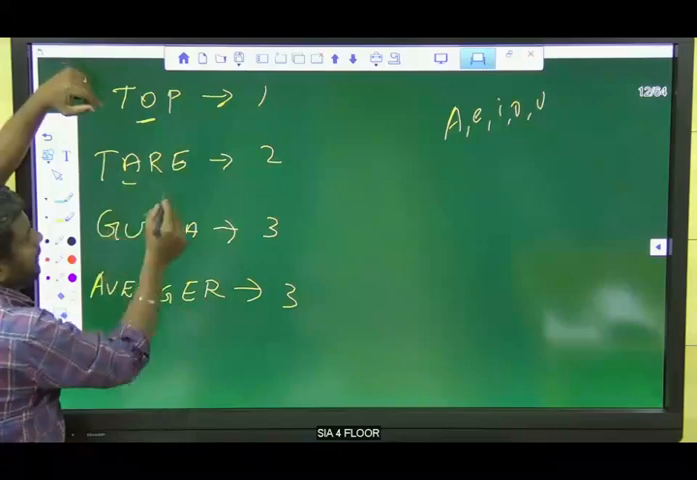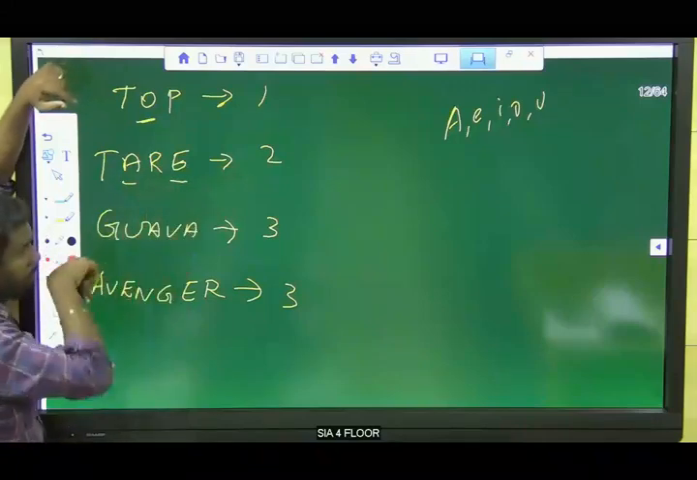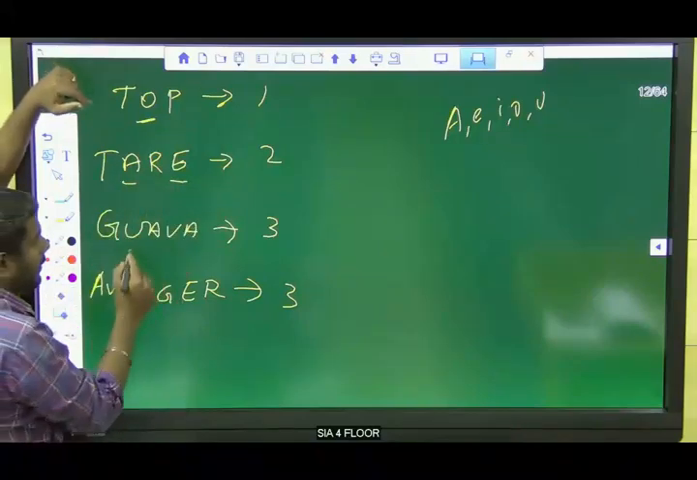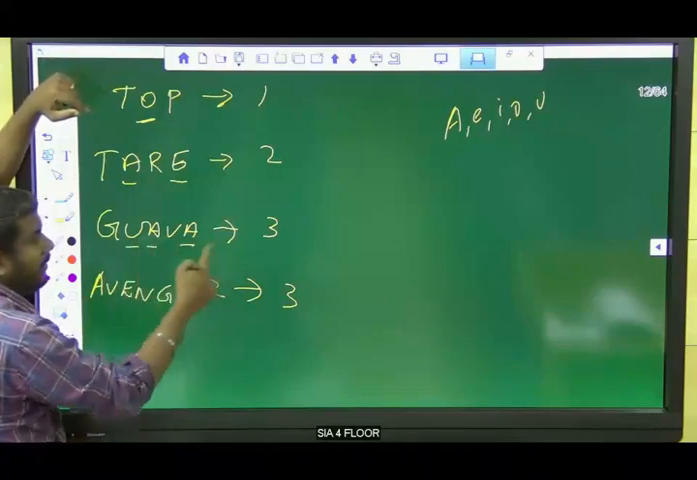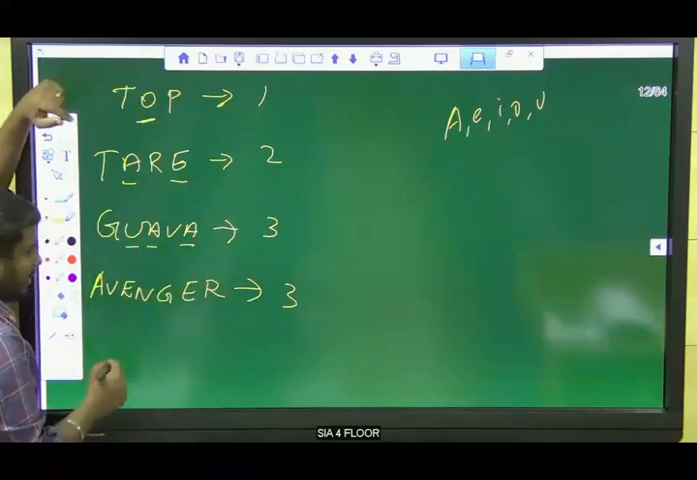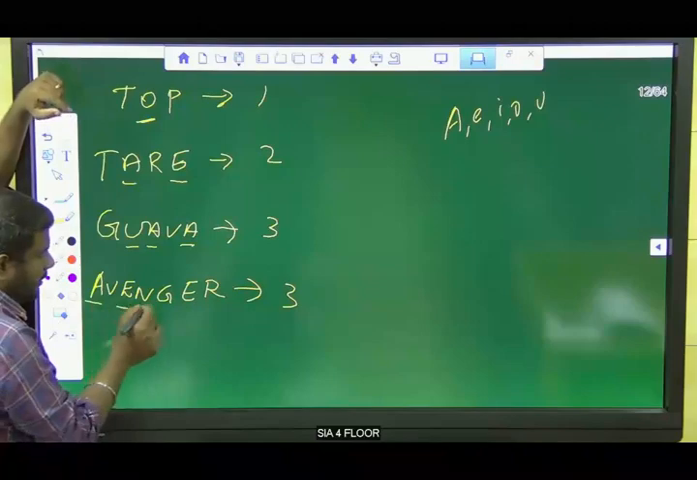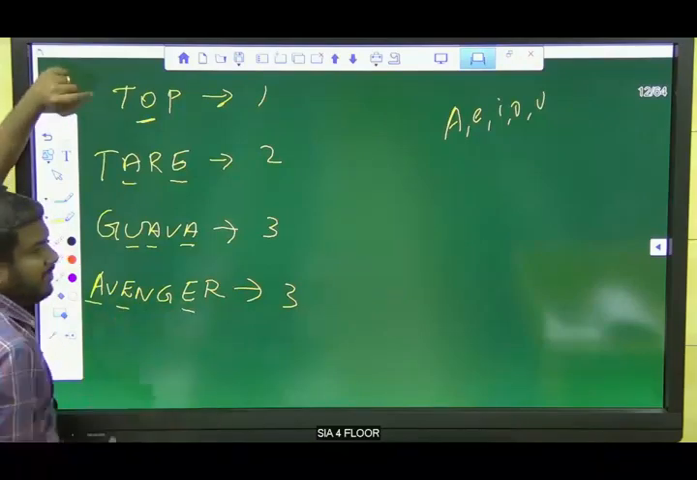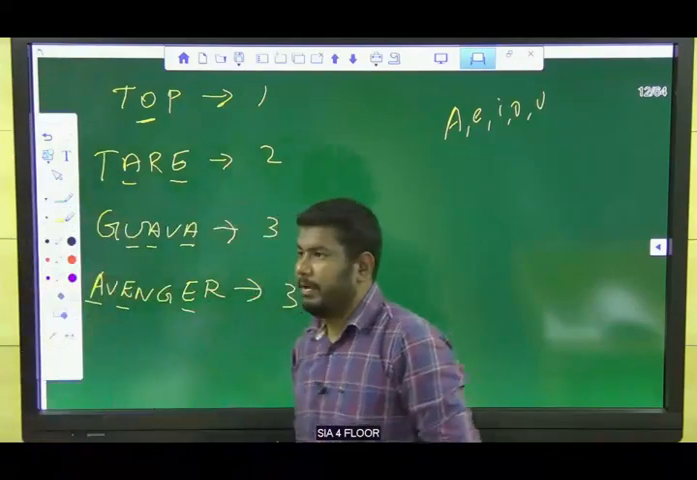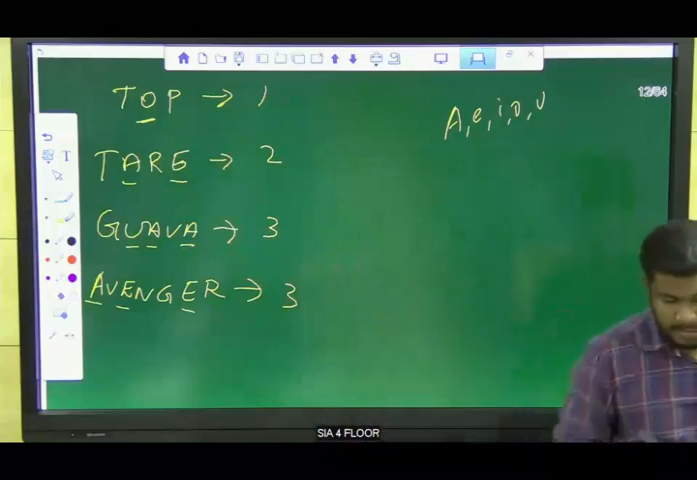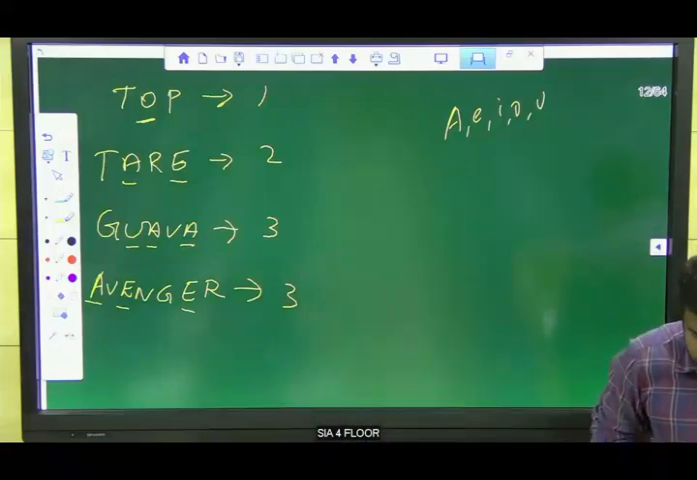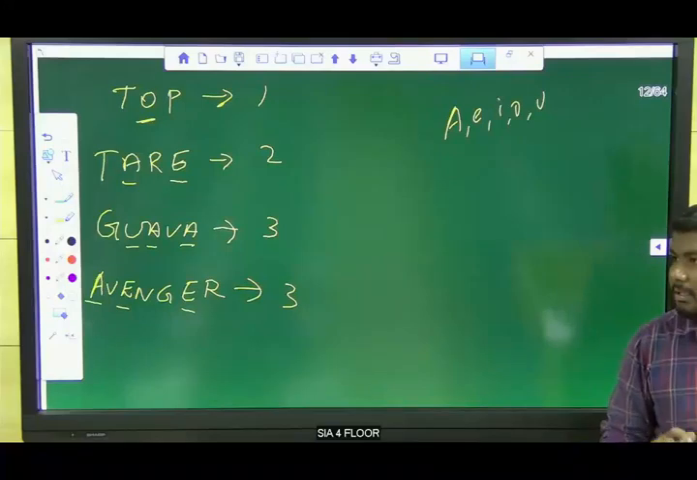In ter, we have A and E, the 2 vowels. In Goa, U, A, A, we have 3 vowels. Now in Avenger, A, E, and again E. So we have 3 vowels in the question. Clear? So the logic is based on the vowels count, the number of vowels present in the given word.